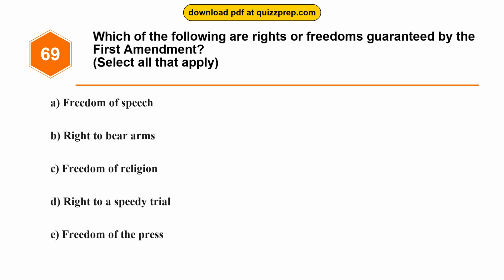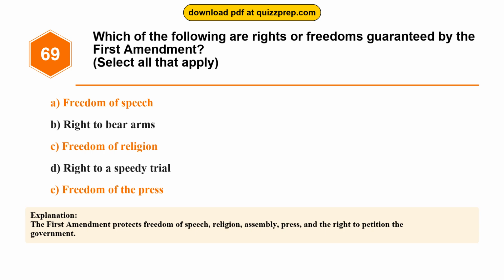Question 69. Which of the following are rights or freedoms guaranteed by the First Amendment? Option A freedom of speech, Option B right to bear arms, Option C freedom of religion, Option D right to a speedy trial, Option E freedom of the press. The correct answers are options A and C and E. Freedom of speech, freedom of religion, freedom of the press. The First Amendment protects freedom of speech, religion, assembly, press, and the right to petition the government.